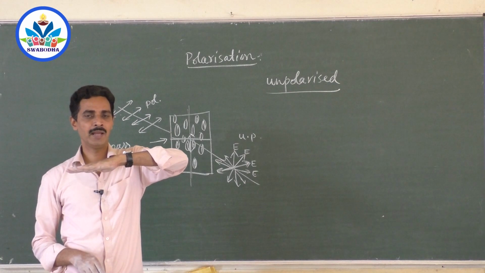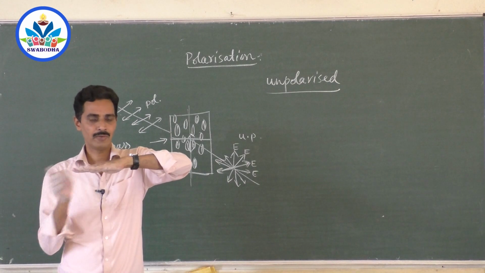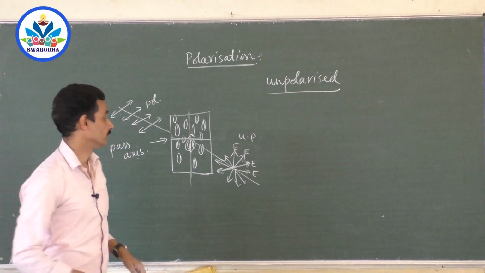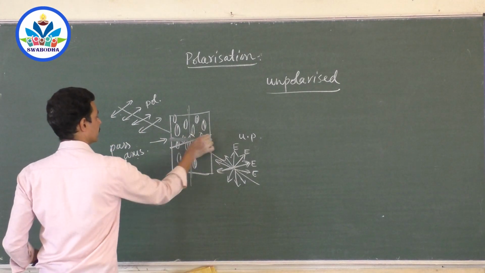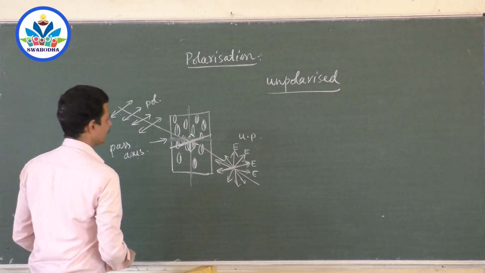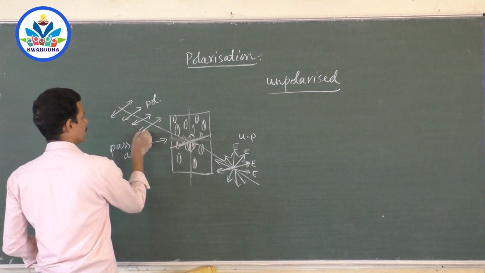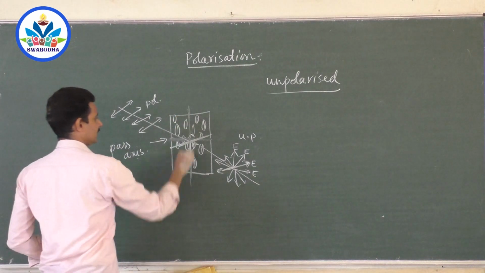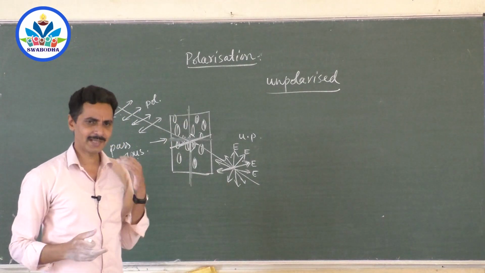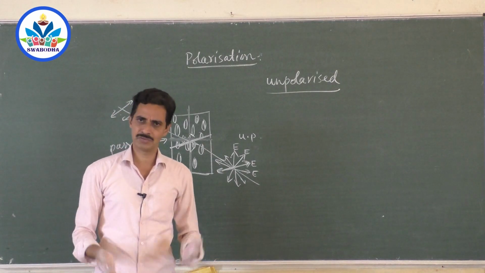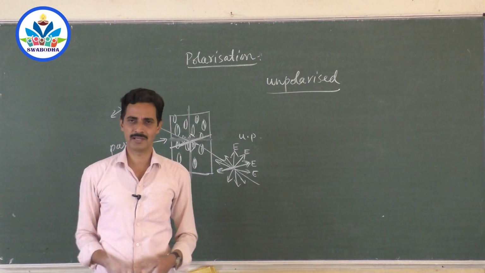Perpendicular to the molecular axis, those vibrations are allowed to pass through. So the pass axis of the crystal is that axis along which the vibrations pass through, and the other axis doesn't allow. This is a characteristic of the material, and it is how you can get polarized light.